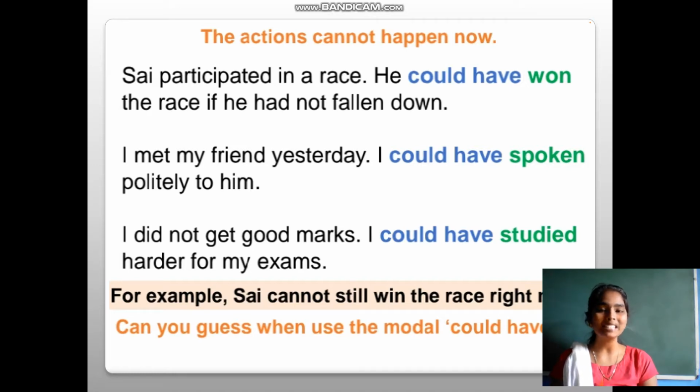Sai practiced for a race, he could have won. I met my friend yesterday, I could have spoken politely. It is not possible for those actions to happen now. For example, Sai cannot still win the race right now. Can you guess when we use the modal could have?